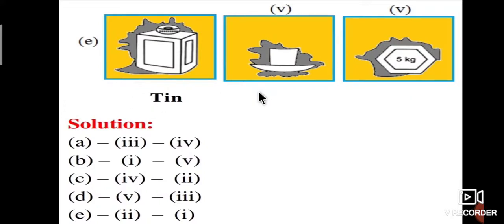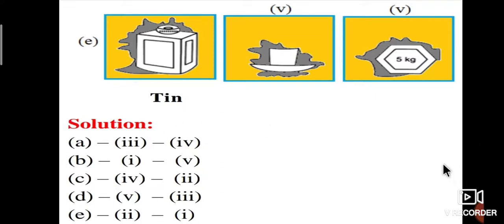the fifth one is a tin. The answers: for the first one, fourth; for the second one, fifth; for the third one, second; for the fourth one, third; for the fifth one, first. This is the match the following.